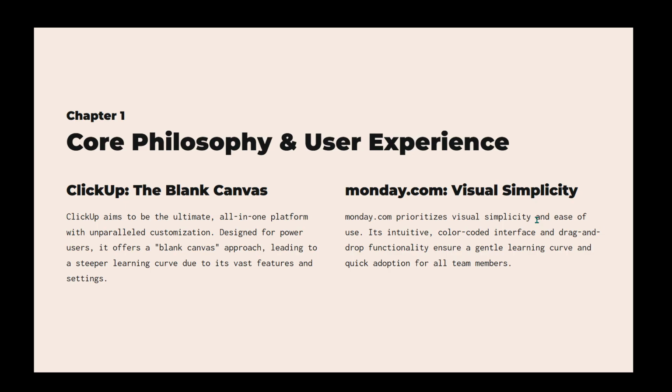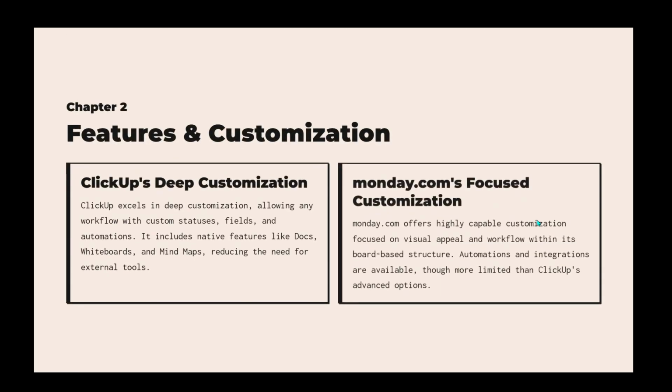Now, let's explore the features and customization opportunities of each platform. ClickUp truly shines in this area. It provides an immense level of deep customization, allowing you to create workflows with custom statuses, fields, and automations. It also offers a wide range of native features, such as docs, whiteboards, mind maps, and goals, which can reduce your need for other tools. Notably, ClickUp's free plan is quite generous, offering unlimited users and tasks, an attractive option for many teams.